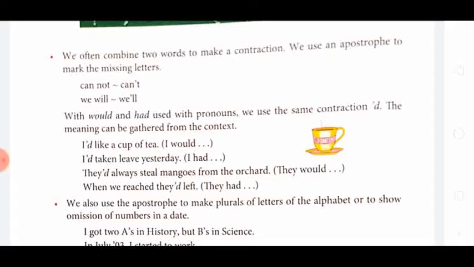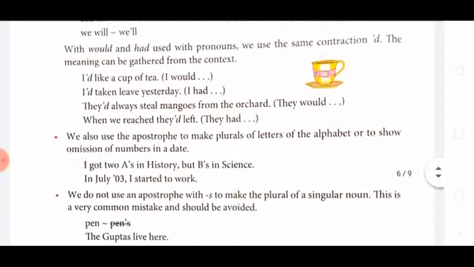Here apostrophe D stands for would. I'd taken leave yesterday. Here see again the verb form taken, the past participle form, is there. So the apostrophe D stands for had. Okay. In this way you can come to know whether it's would or had by reading the sentence.